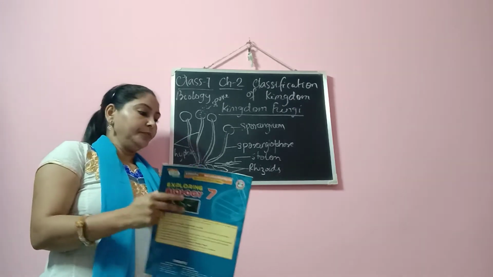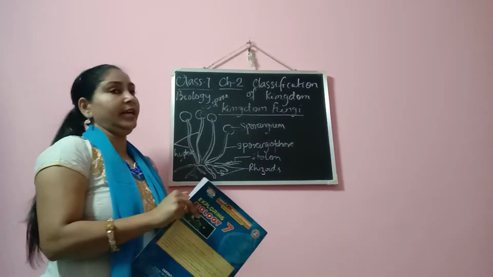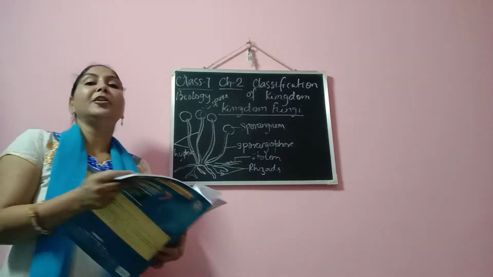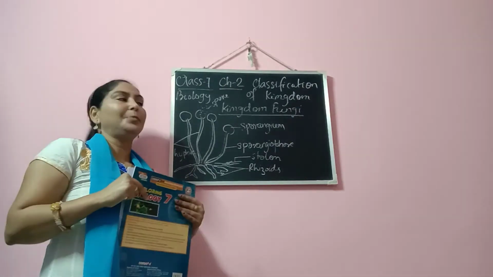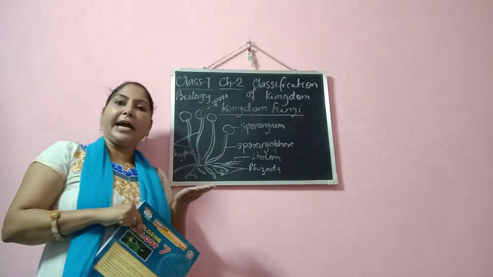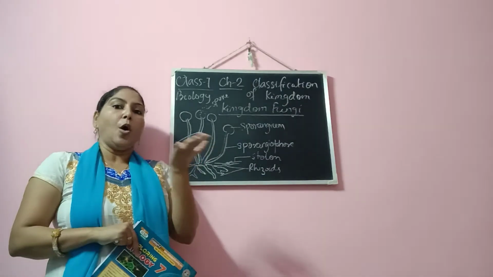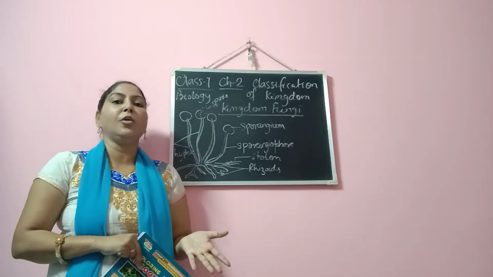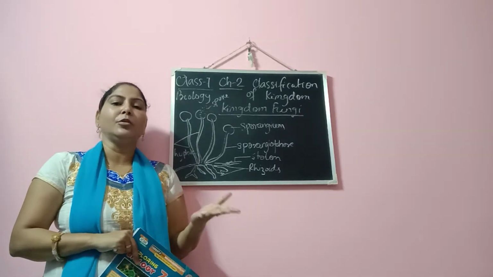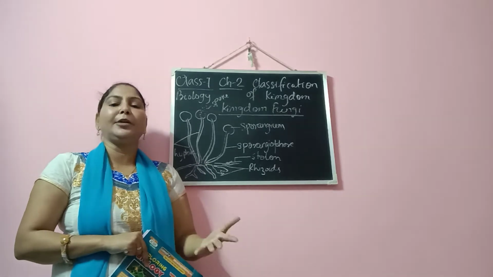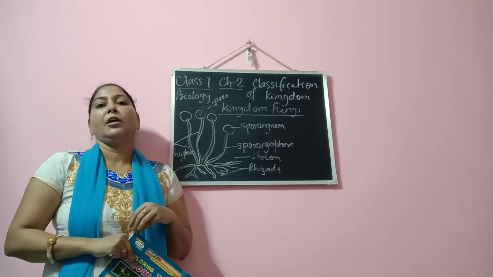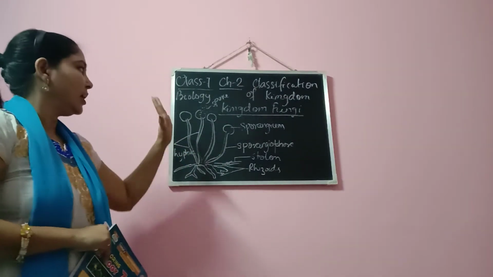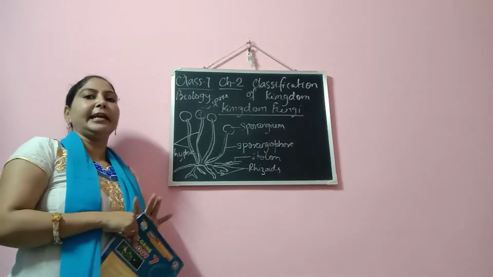In your book, on page number 30, you will see the diagram of rhizopus is given. What is rhizopus? Rhizopus is a kind of fungus which you can see on a piece of bread, the bread molds. If you sprinkle water as I just said, you can do it at home. Please try this as an experiment and see the result. Here we are going to discuss the structure of rhizopus. Now you can see here I have drawn the diagram of rhizopus.